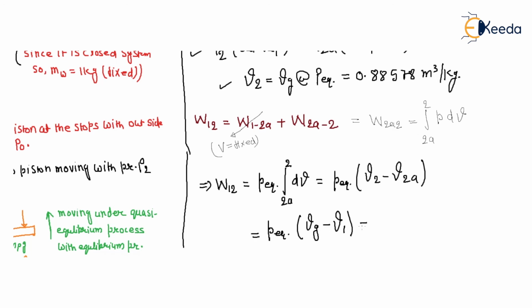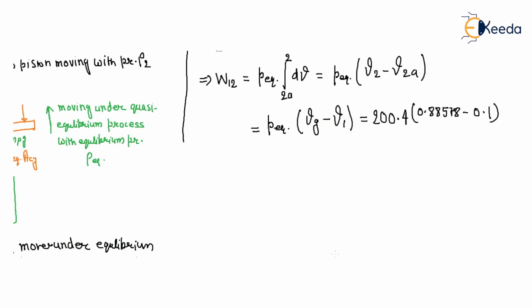If you put in 200.4 times 0.88578 minus 0.1 and calculate, this is 157.45 kilojoules. So this is your work transfer. Okay, thank you.